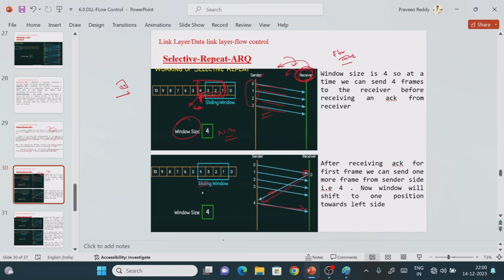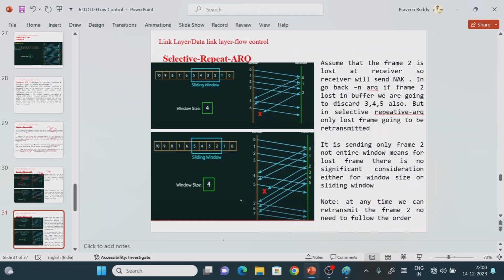I hope you understand up to here. So next we will see the next slide. Now what is happening? After some time I am getting the acknowledgement for 1, right? So I am sending the next frame 5, right? Now see what is happening here. 4 and 5 are successfully transmitted, right?